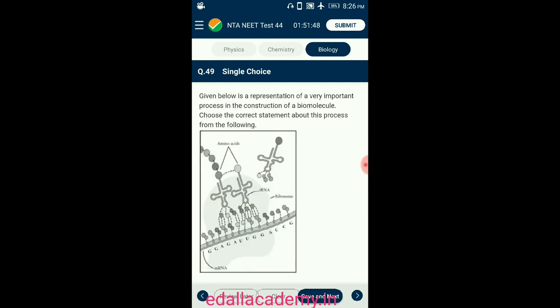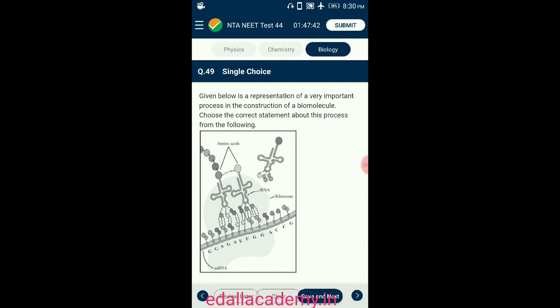Question number 49. Given below is the representation of a very important process in the construction of biomolecules. Choose the correct statement about this process from the following. Translation is the process found in protein synthesis. Amino acids are polymerized to make a polypeptide chain. The order and sequence in which the amino acids are joined is determined by the sequence of bases found in the transcribed mRNA. This occurs in ribosomes, where the tRNA brings the amino acids as per the sequence. This is what is represented in the given image of the question.